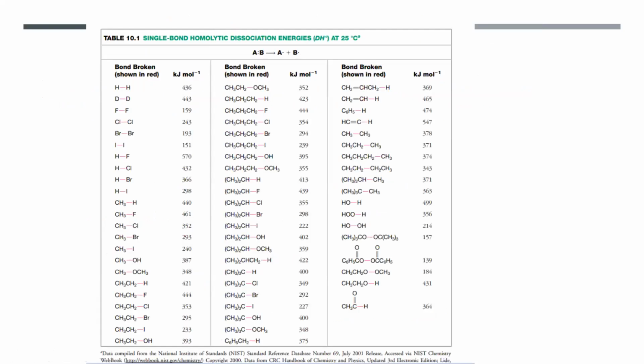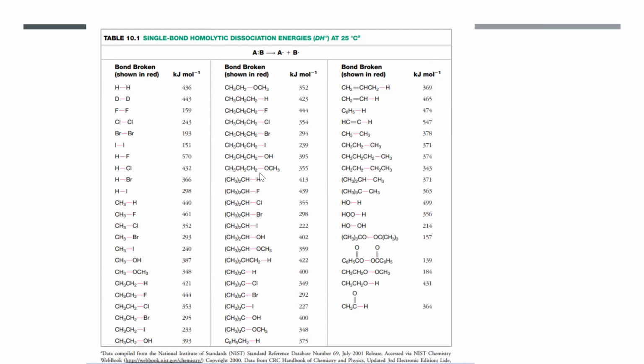And so here is a table for single bond homolytic dissociation energy. You have a list from hydrogen to halogens, to hydrogen halides, to alkyl halides, alkanes, ethers, with an increasing number of carbons and then more R groups attached.